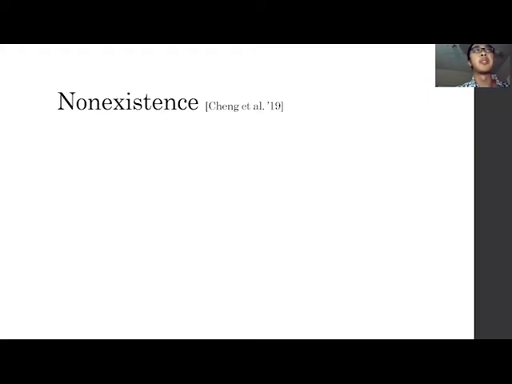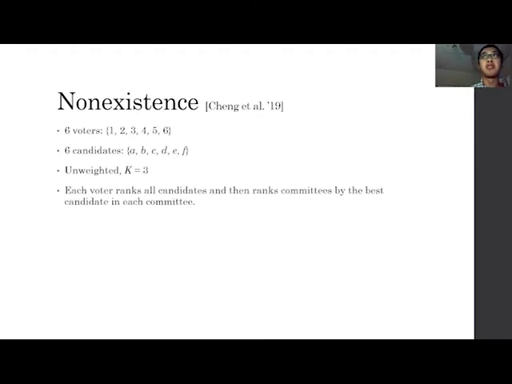In the previous paper, we actually showed stable committees may not exist. Here's an example. There are 6 voters and 6 candidates, and we are allowed to select at most 3 candidates in our committee. For the preference model, we assume each voter ranks all the candidates and then ranks the committees by the best candidate in each committee. The instance is as follows. The first voter thinks A is better than B, better than the rest. The second voter thinks B is the best and C is the second best. The third voter thinks C is the best and A is the second best.